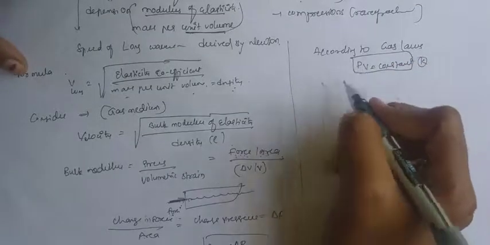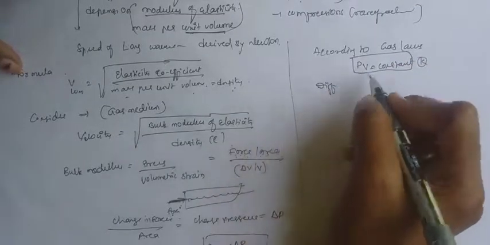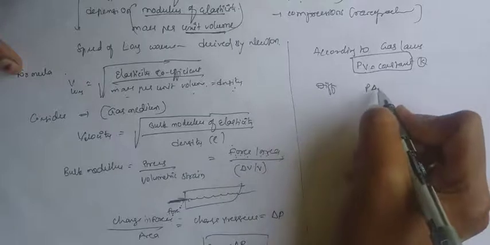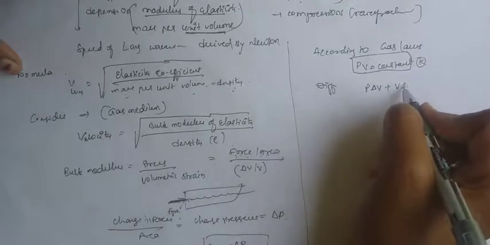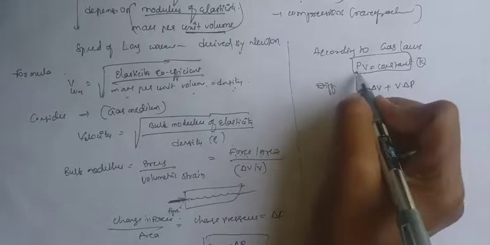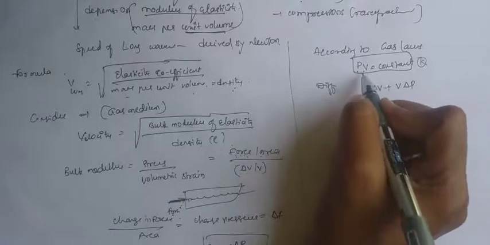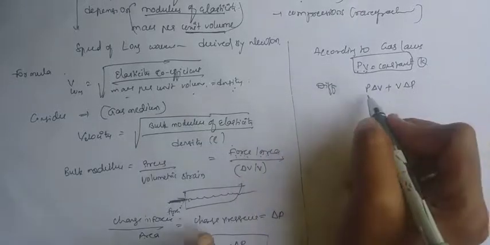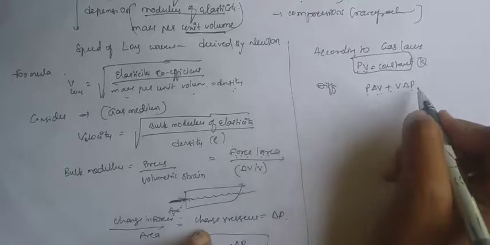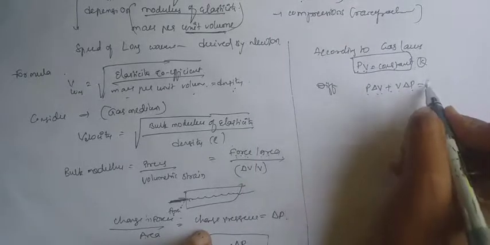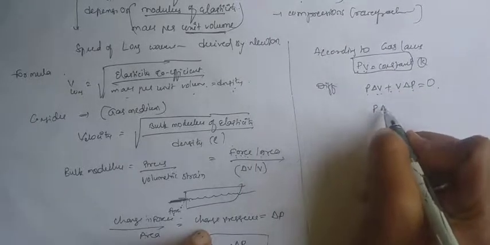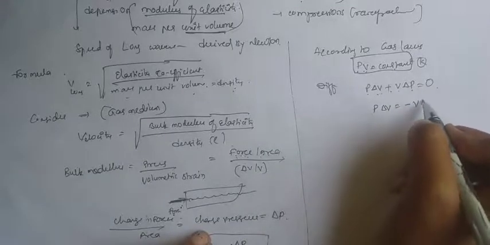So now we have to differentiate this equation: P del V plus V del P. First differentiate this with this, and again differentiate this with this. So that is P delta V plus V delta P. The differentiation of a constant will be 0. Then P delta V is equal to minus V delta P.